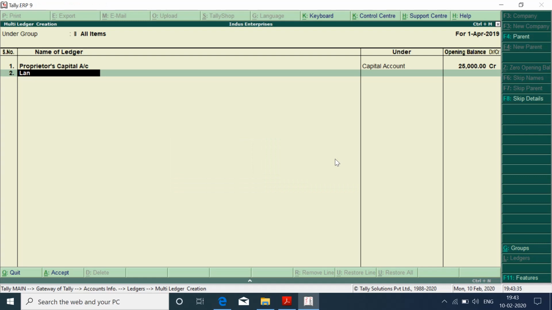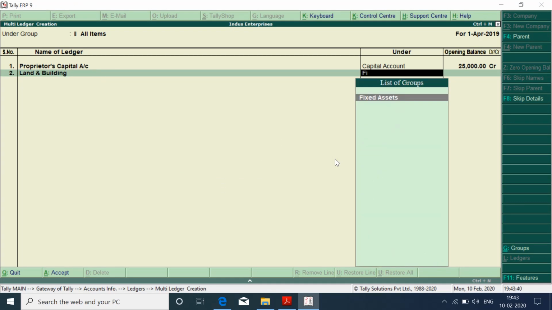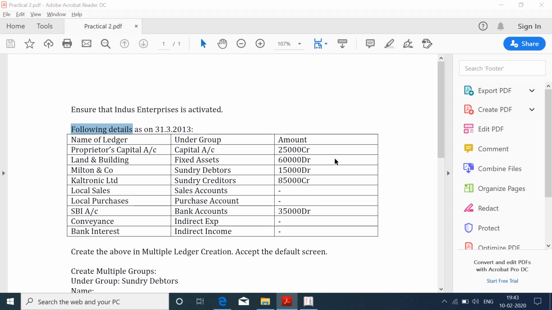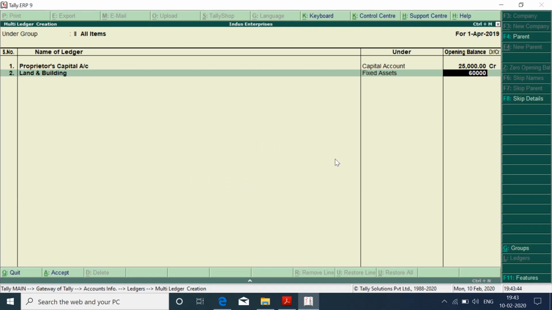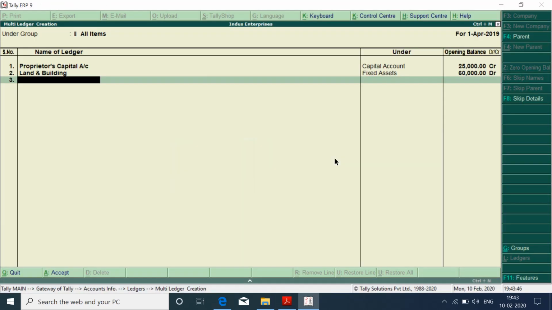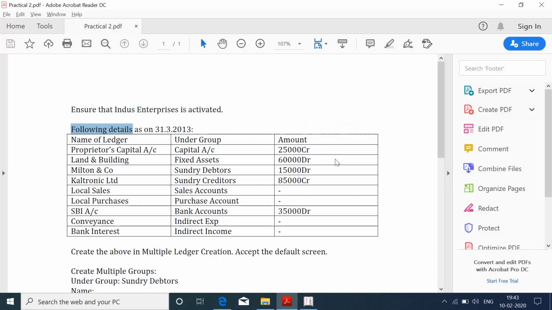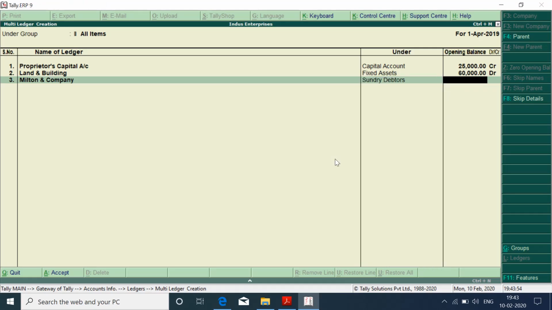Second, Land and Building, under Fixed Assets, and the opening balance is 60,000. Next, Milton and Company, under Sundry Debtors, and the balance is 15,000.